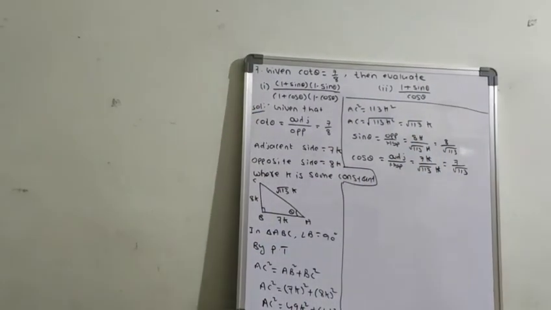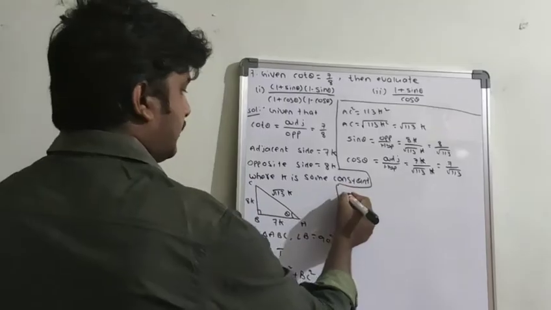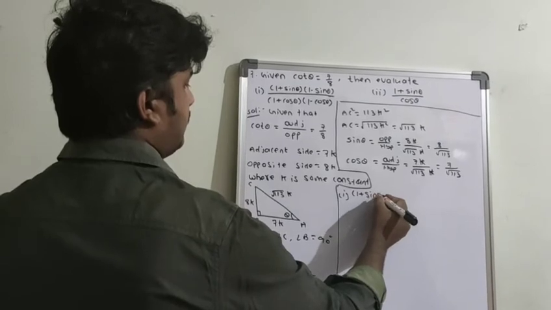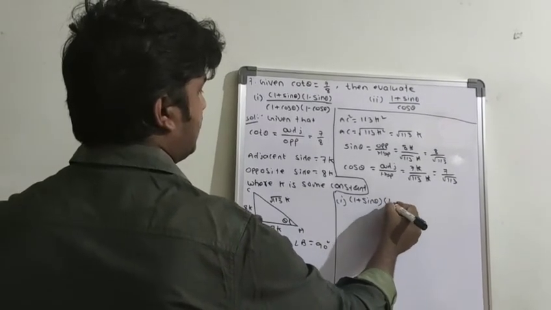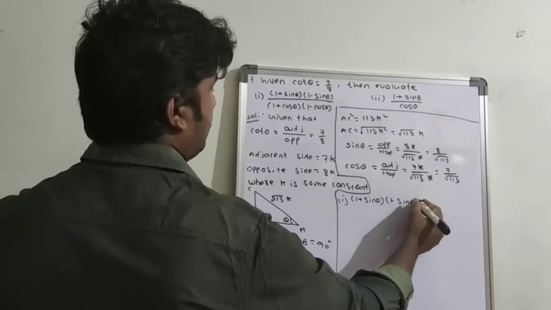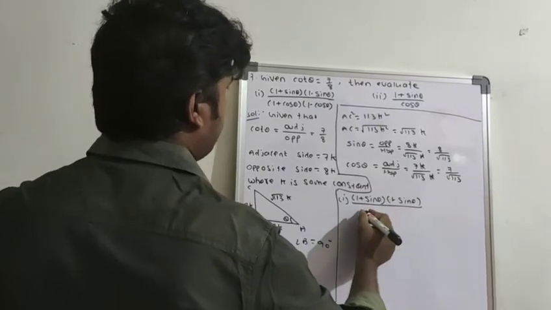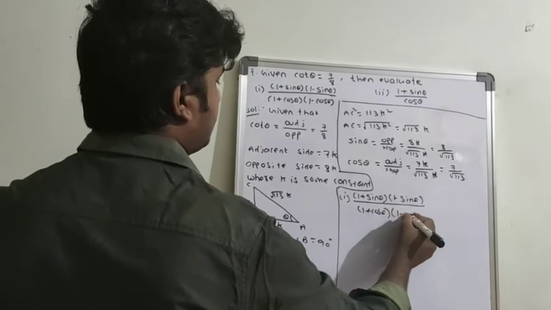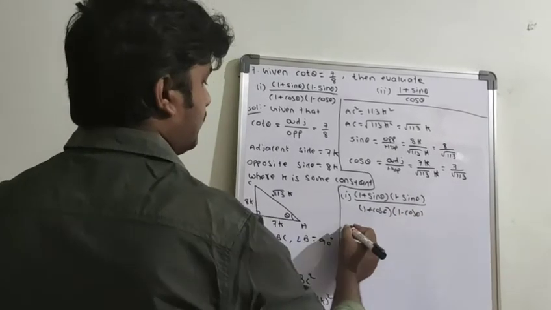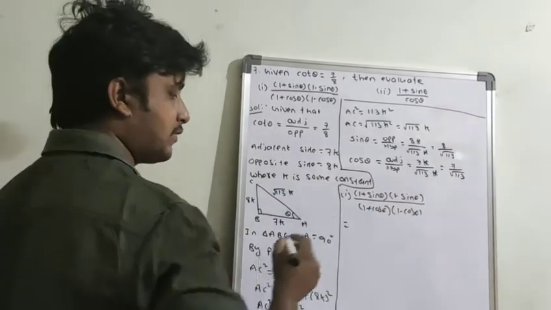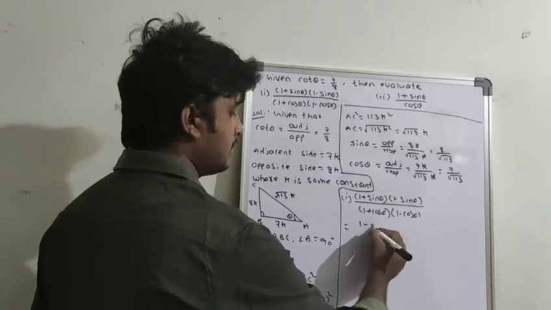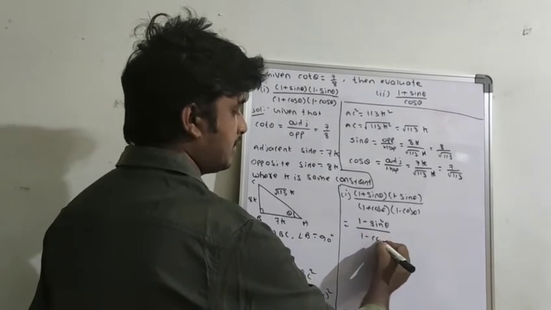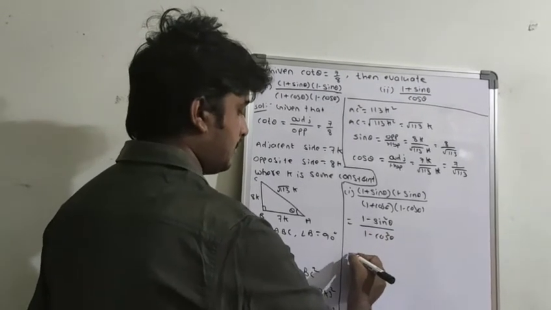So now take the first one. The first one is 1 plus sin theta into 1 minus sin theta, by 1 plus cos theta into 1 minus cos theta. So this is the (a plus b) into (a minus b) formula, a square minus b square. That is 1 minus sin square theta by 1 minus cos square theta.